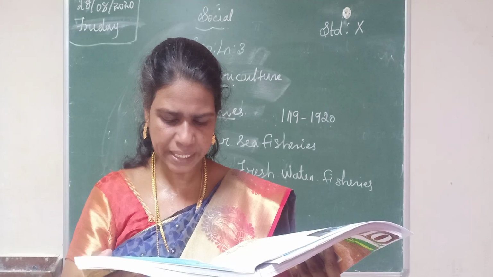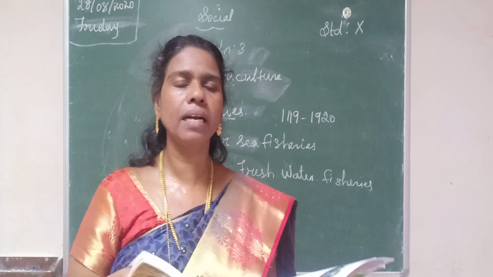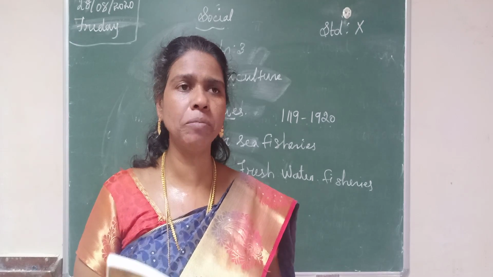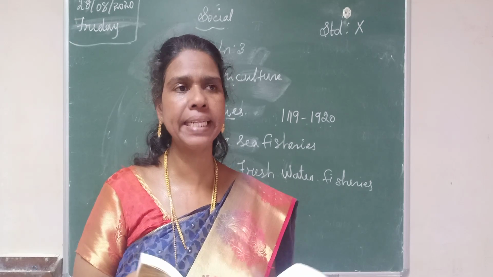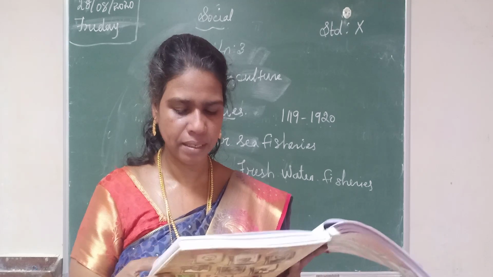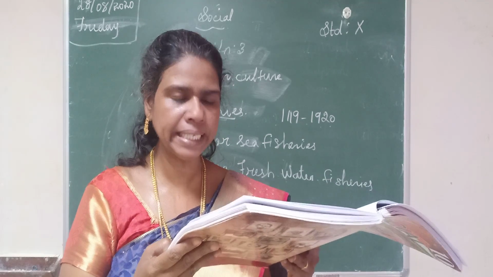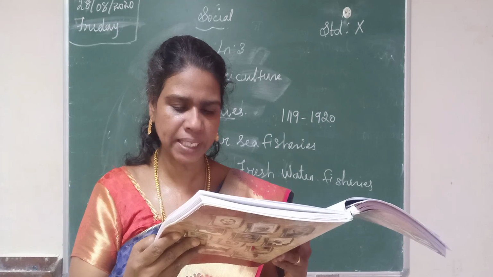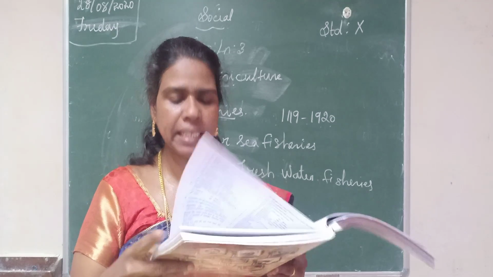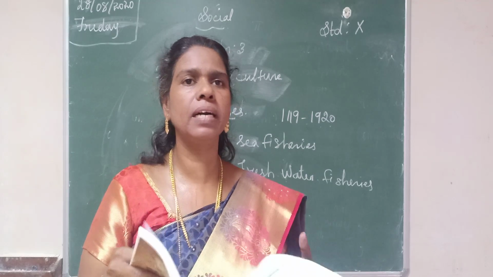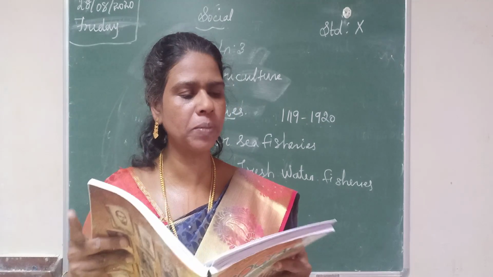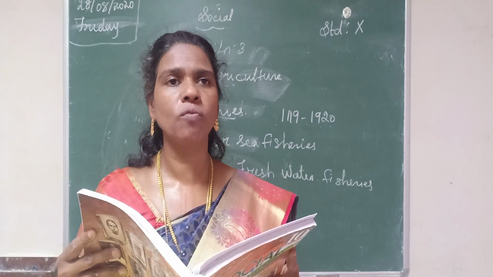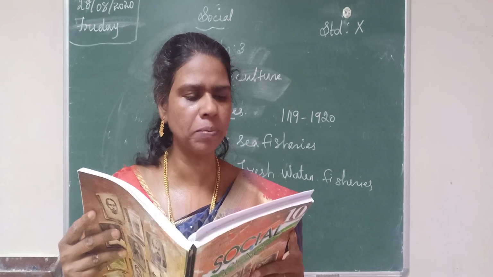The soil which is rich in iron oxide is red. The answer is red. No time, so I am going to read the options alone. You will mark it. The second question, answer is A option. The third one, answer is D option. Then fourth one, answer is B option.